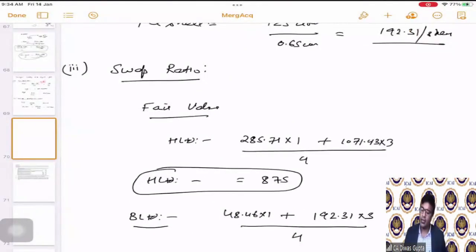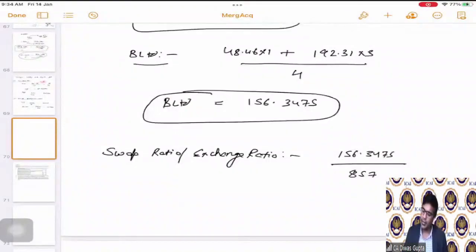Is it 875 or 857? It is 285.71 plus 1071.43 multiplied by 3, divided by 4. It is 875. Correct.